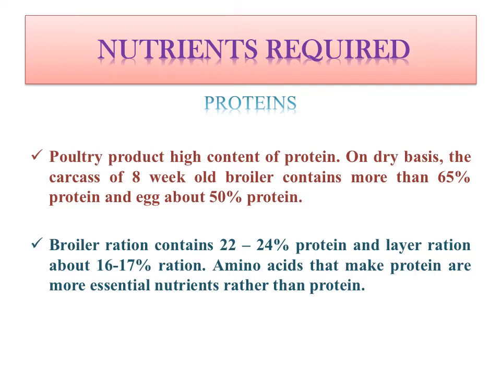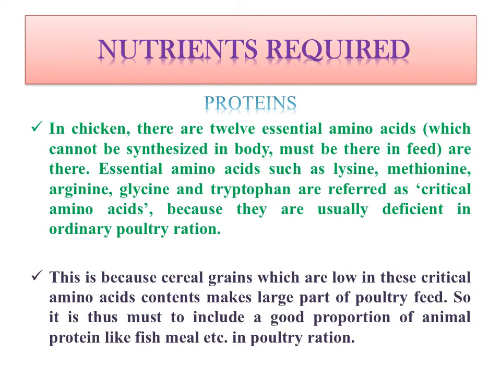Amino acids that make the protein are more essential than the protein itself. As I said, proteins are made up of amino acids. Generally 16 are there. In chicken, out of these 16, 12 are essential. Why? Because they cannot be synthesized in the body and must be there in the feed.